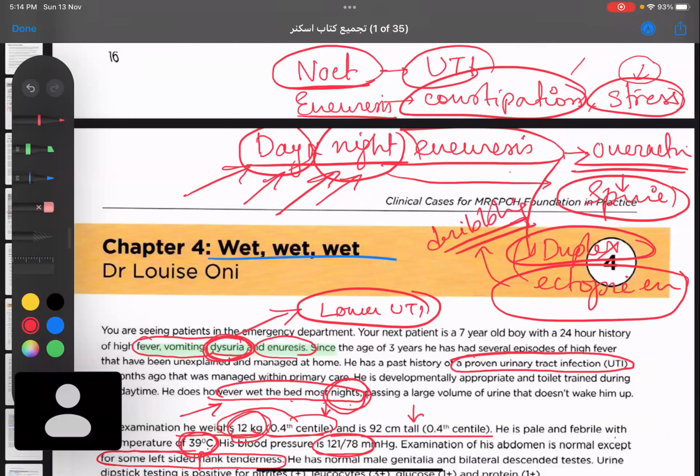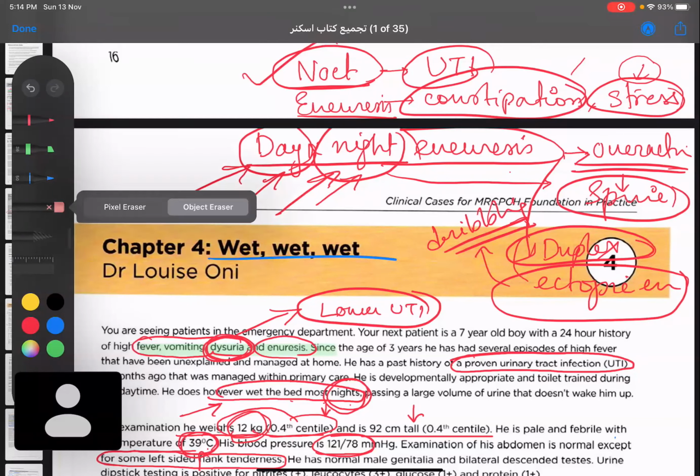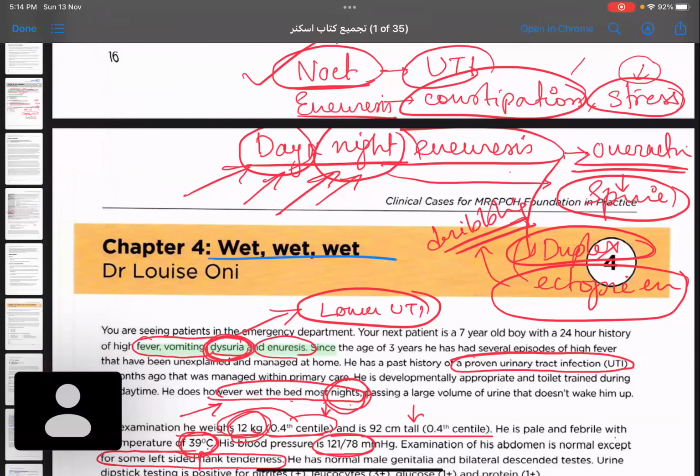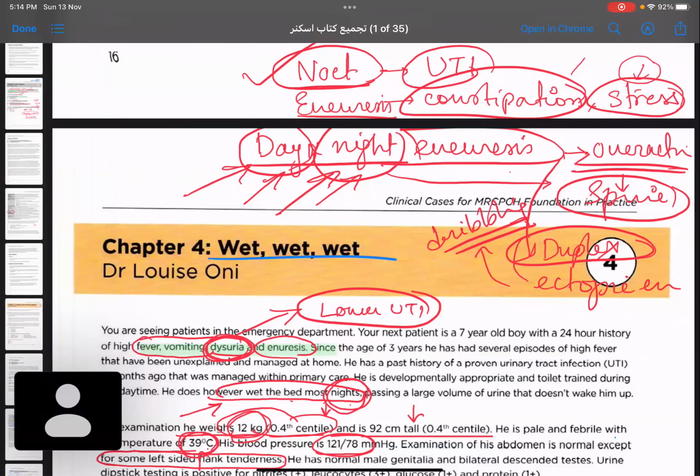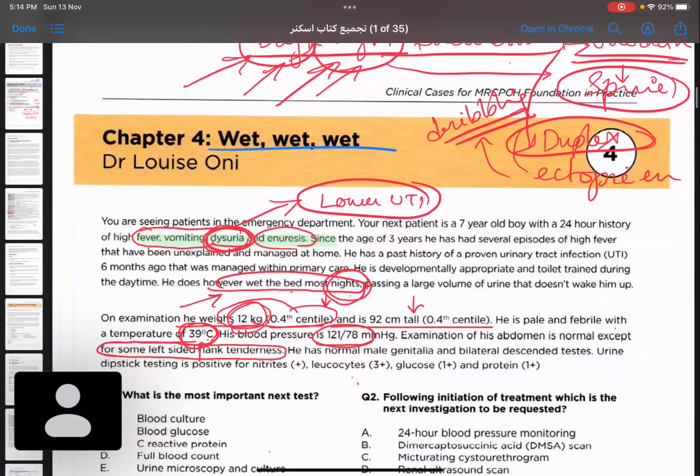Okay, something like that. So now we know the difference between nocturnal enuresis, the causes of nocturnal enuresis, and day and night enuresis, right? So this child has come to us with nocturnal enuresis. Now tell me, what could be the cause of this nocturnal enuresis in this 7-year-old who has come to us?